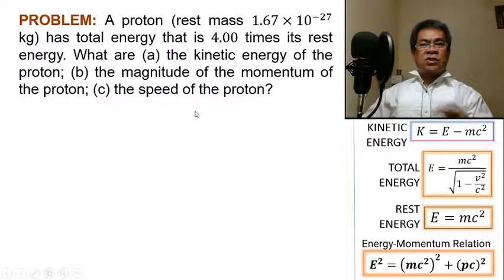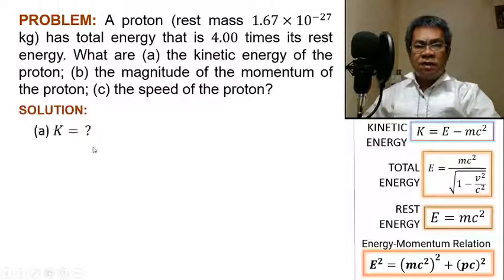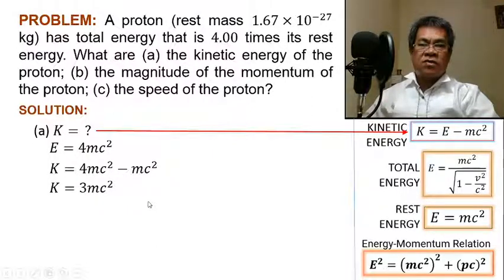Okay. Now, you cannot solve this one without these formulas. They are very important formulas. So in letter A, you are asked to solve for the kinetic energy, so think of the formula. For now, this is applicable. Why? Because we are given what? The energy as 4 times the rest energy. So the given is 4 times the rest energy. So it should be 4 mc squared. So substitute this 4 mc squared here for E. So it should be 4 mc squared minus mc squared. So this will become 3 mc squared.